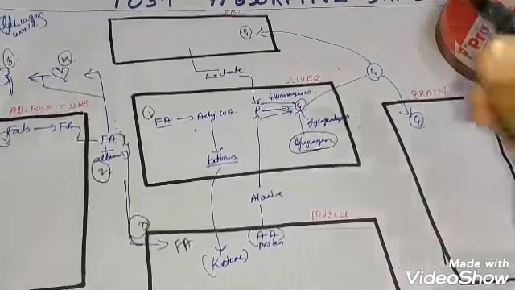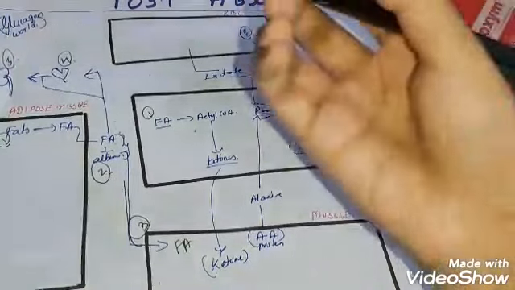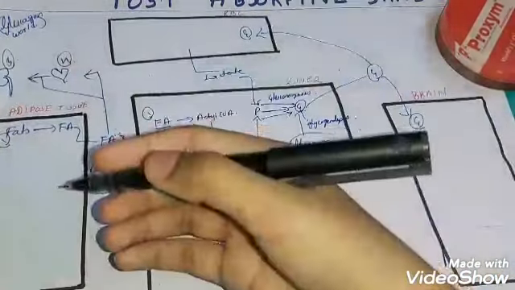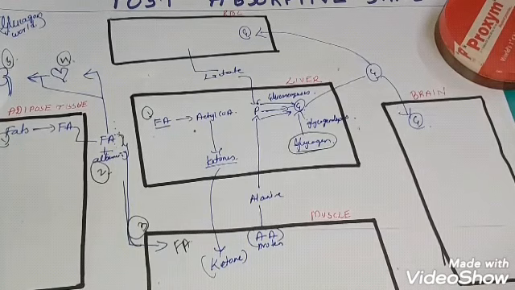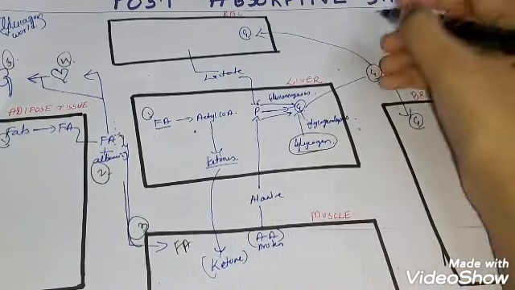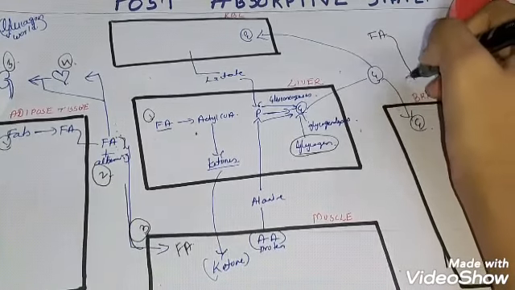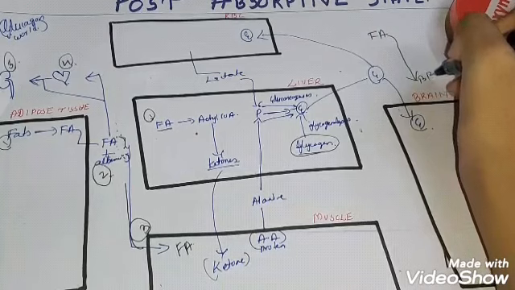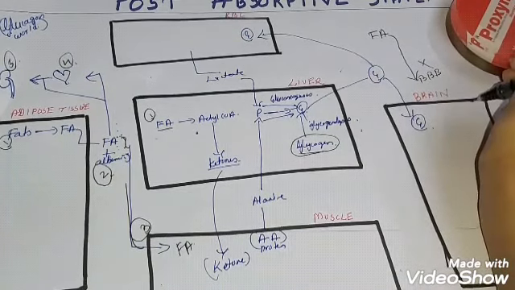Okay, now we have supplied enough the muscles, the heart muscles, the kidneys, adipose tissue. They have got enough energy from this fatty acid. Now who is suffering in this post-absorptive state? Yes, our brain and RBCs. As we know, fatty acid cannot cross the blood-brain barrier, so our brain cannot use fatty acid.